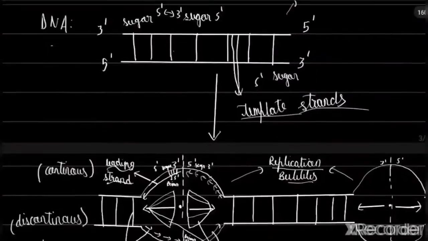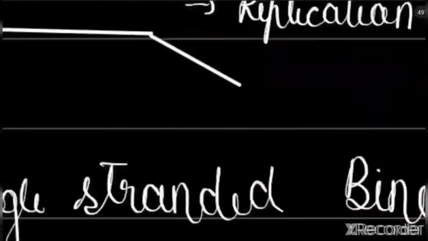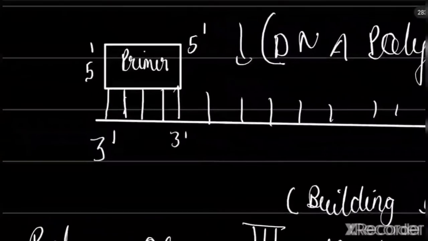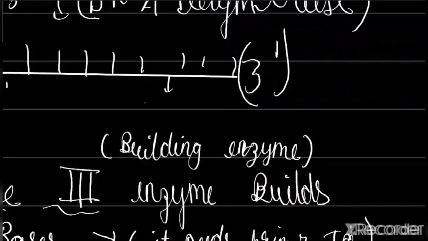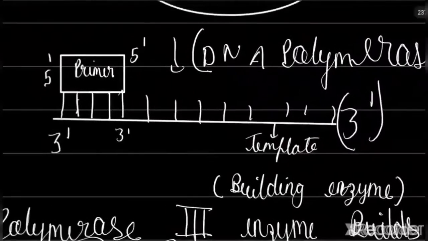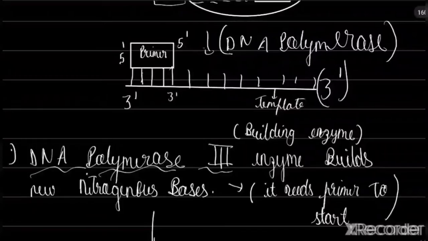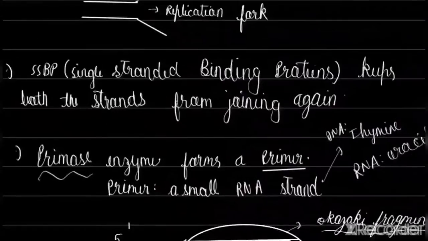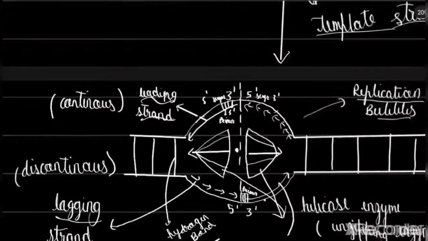So the 3' end of the template strand and the 5' end of the primer. Basically what I'm trying to say is the 5' end of the primer and the 3' end of the template strand. This is the template strand. So the DNA polymerase 3 only works from 5' end to 3' end, so it will join these bases continuously. That's why this is given the name leading strand or continuous strand.